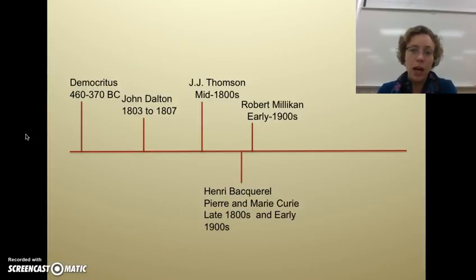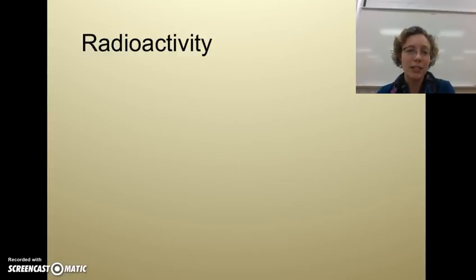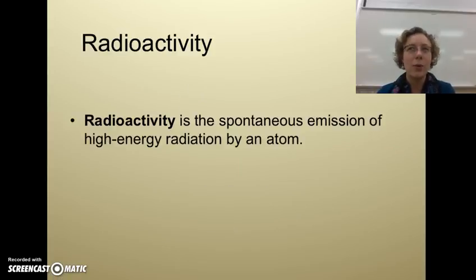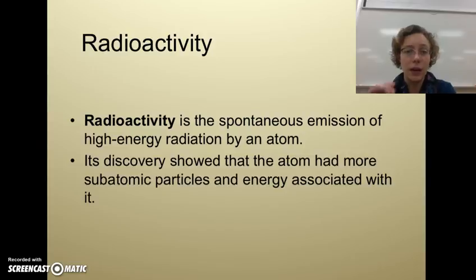Okay, moving right along, kind of before Robert Millikan happened, we've got some radioactivity happening here with Henry Becquerel and Pierre and Marie Curie. So late 1800s, early 1900s, they were doing some radioactivity. We don't have to know radioactivity for our AP chemistry curriculum, but it's important to talk about here because it leads into some other experiments. Radioactivity is the spontaneous emission of high energy radiation by an atom. It releases different subatomic particles that have more energy associated with them.